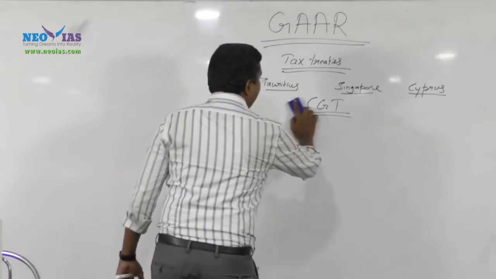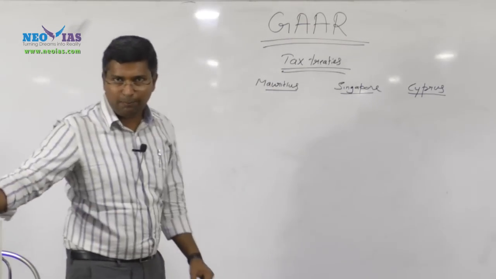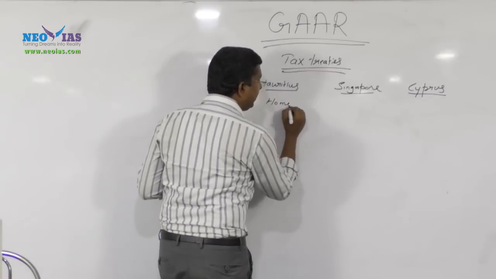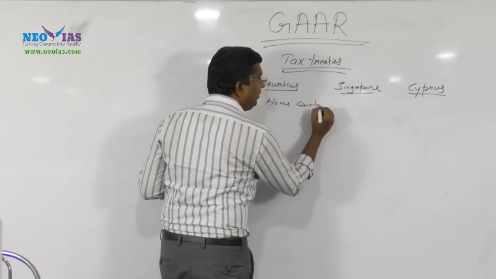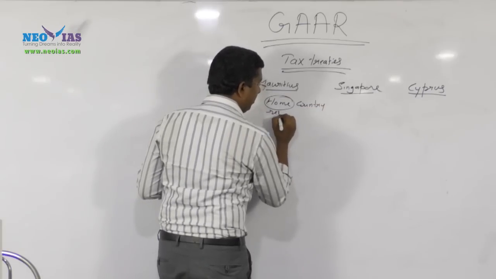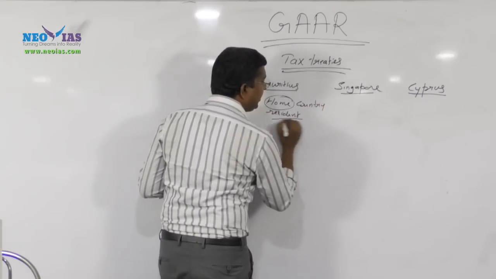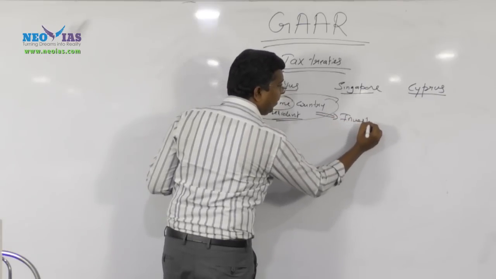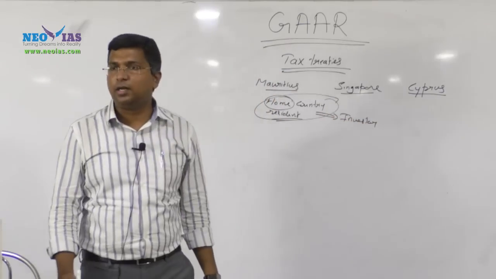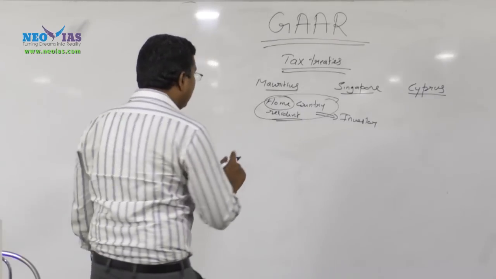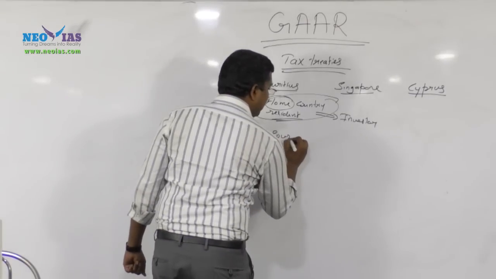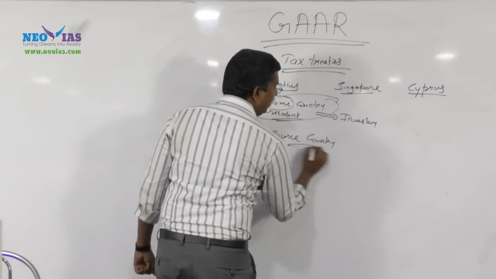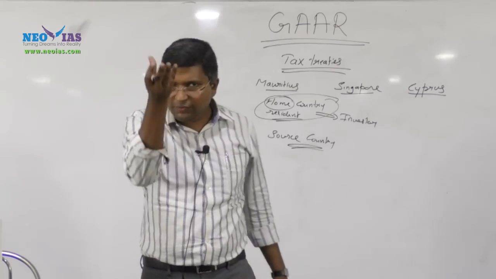The treaty uses two important terms: the home country, or resident country, meaning the resident country of an investor, and the source country, which is the country where the source of income is.